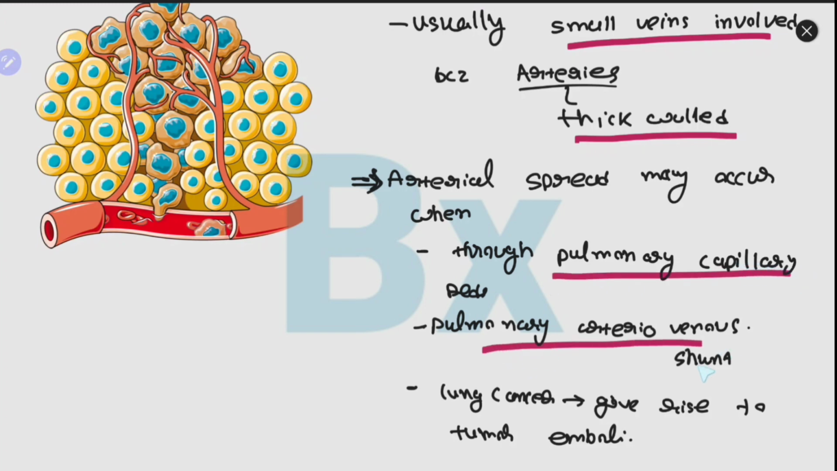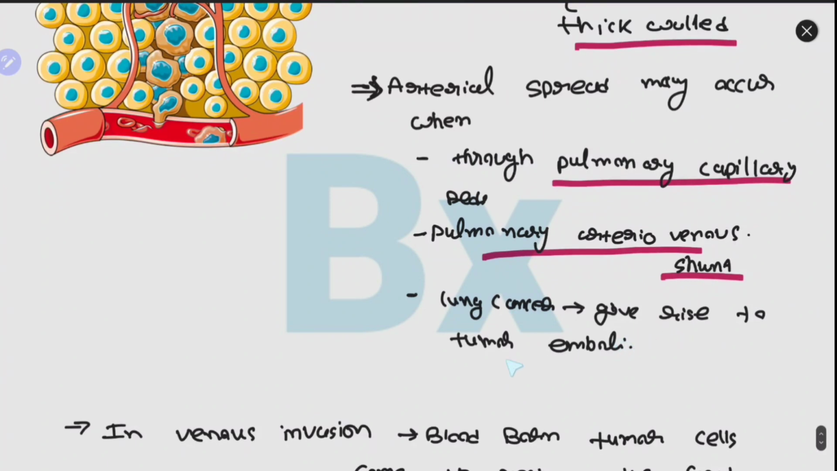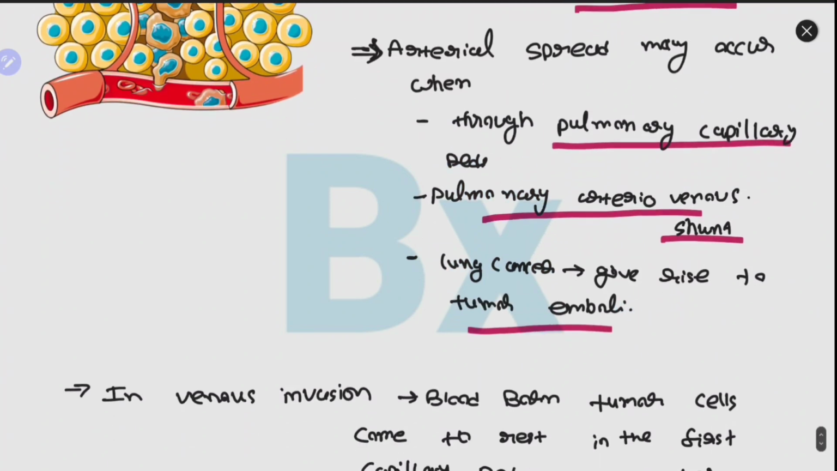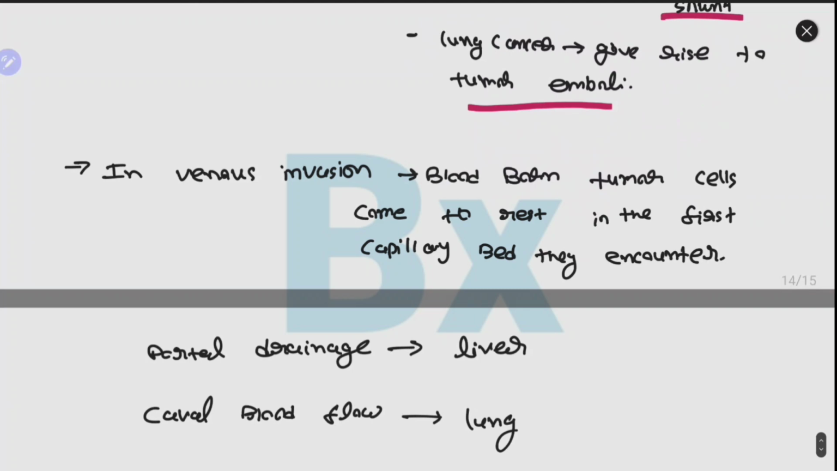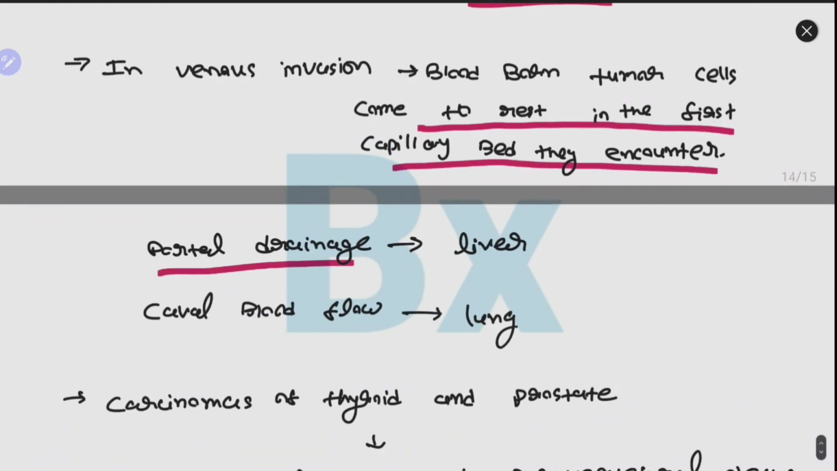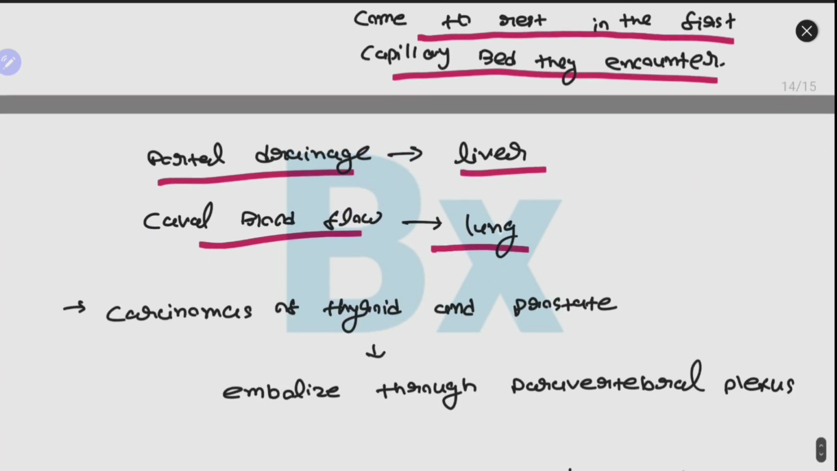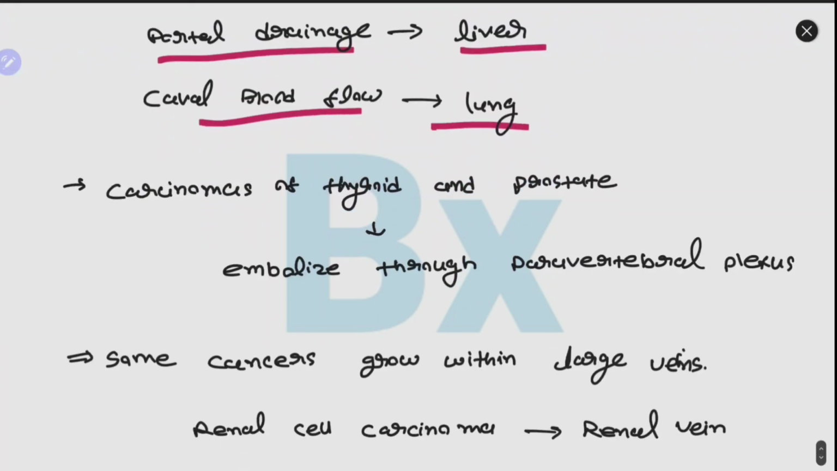and when it occurs through pulmonary capillary beds, through pulmonary arteriovenous shunts, and when lung cancer gives rise to tumor emboli, it spreads through artery. In venous invasions, blood-borne tumor cells come to rest in the first capillary bed they encounter. They rest in the first capillary bed they find. Like in portal drainage, they go to liver, and they rest in the liver because there is capillary bed and they rest there. And in caval blood flow, they go to lung and they rest in the lung. Well, carcinomas of thyroid and prostate, as it is centrally placed, embolize through the paravertebral plexus.